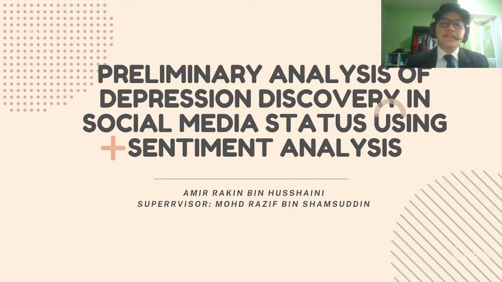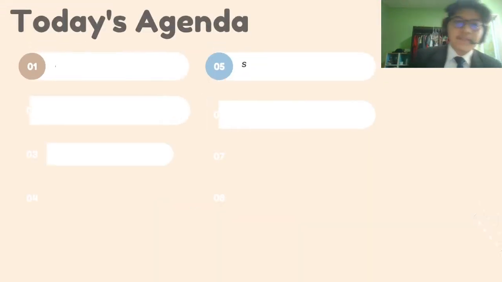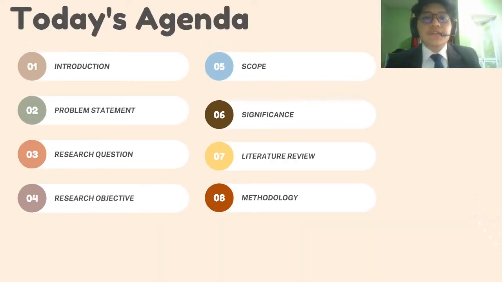My supervisor is Muhammad Razif bin Shamsuddin, and I'll be presenting about my final year project proposal. My final year project title is Preliminary Analysis of Depression Discovery in Social Media Status Using Sentiment Analysis. So without further ado, let's go. So for today's agenda, it is introduction, problem statement, research question, research objective, scope, significance, literature review, and methodology.